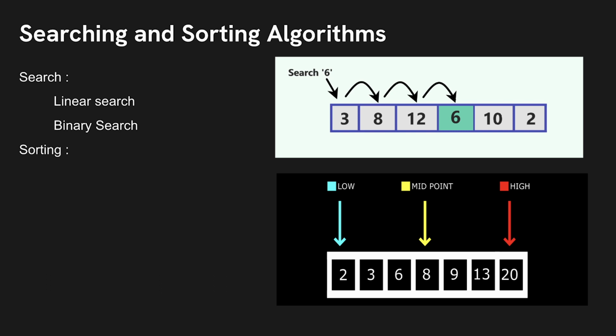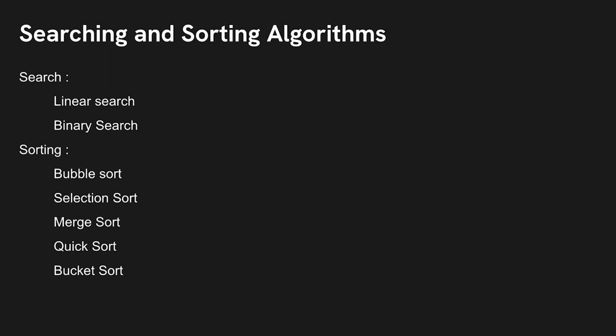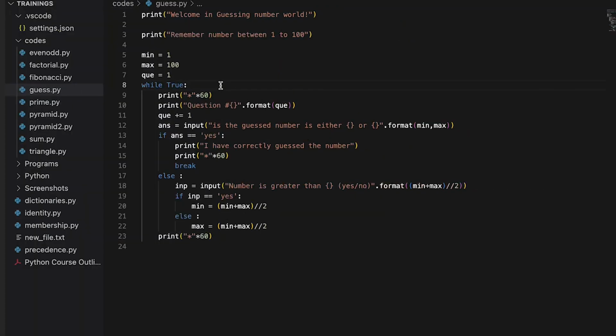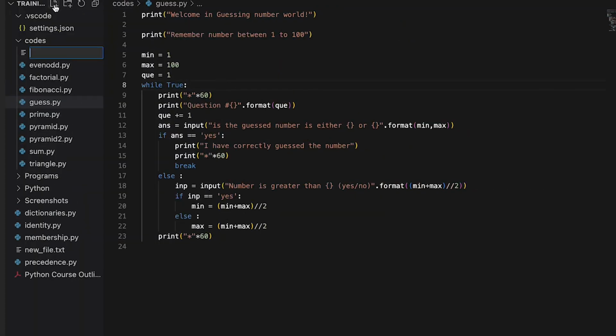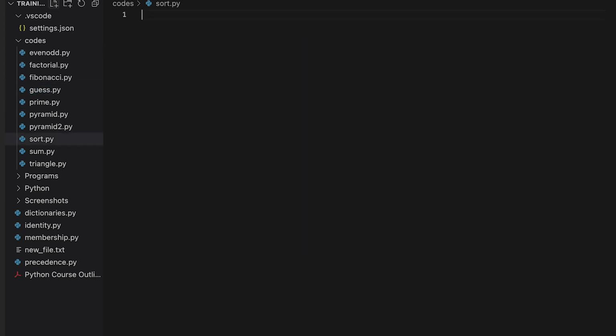Okay, then what are the sorting algorithms? There are lots of sorting algorithms available in the market or over different libraries, like bubble sort, selection sort, merge, quick, bucket, and insertion sort. Apart from that, there are heap sort and lots of other sorting algorithms. With the help of these sorting algorithms, we can sort the elements. So let's implement one of the sorts. A very important and very simple sort is bubble sort.